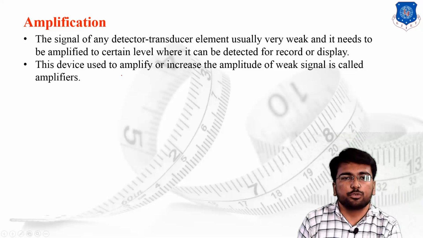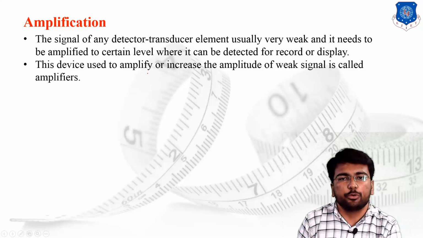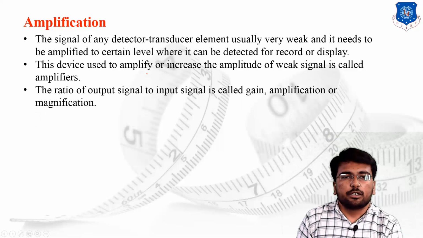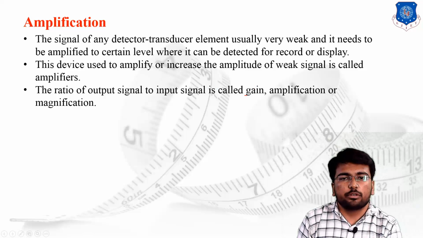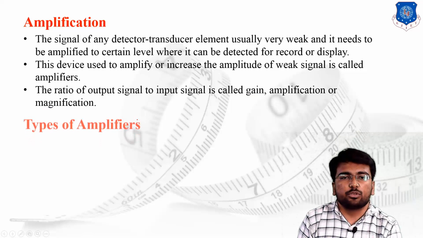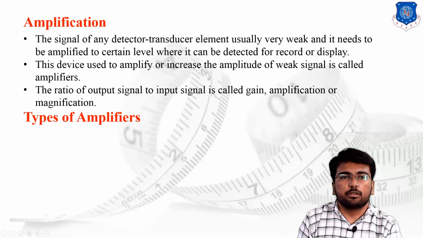The device used to amplify or increase the amplitude of the weak signal is known as an amplifier. The ratio of the output signal to the input signal is called the gain value, the amplification value, or the magnification value. So I can say that magnification is equal to output signal divided by input signal. The ratio of these two, output to input signals, is known as the magnification value.